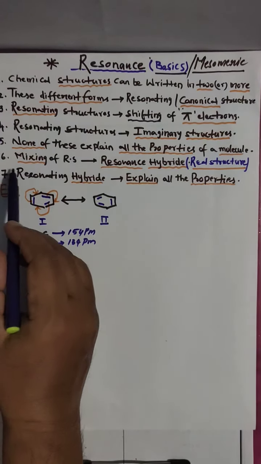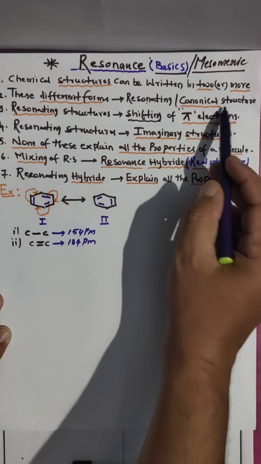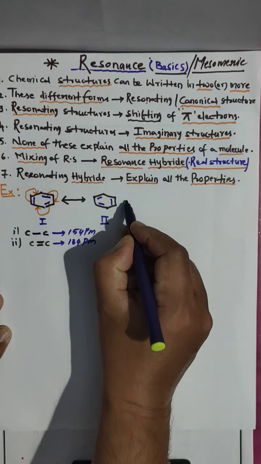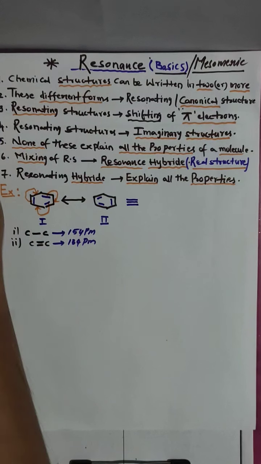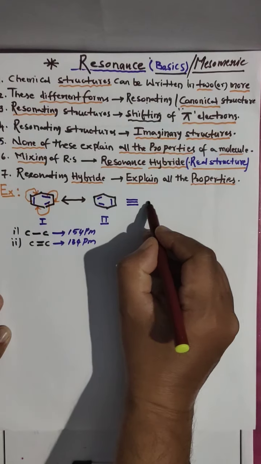Now, the sixth one: mixing of resonating structures or canonical structures gives the resonance hybrid. This is a symbol to show the resonance hybrid. These two we have to mix.